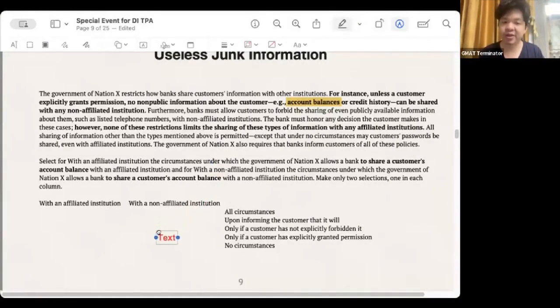So we have confirmed one thing: the restrictions we just talked about, which said that you must get the customer's consent before sharing, apply to non-affiliated institutions. If it is an affiliate, then all situations are allowed. So we have confirmed this part on the left. What should I choose? The choice is option A.